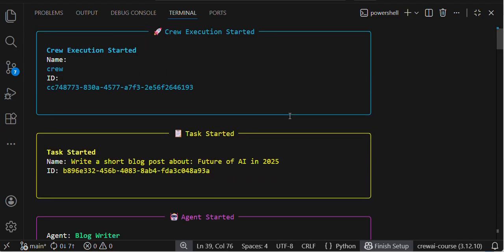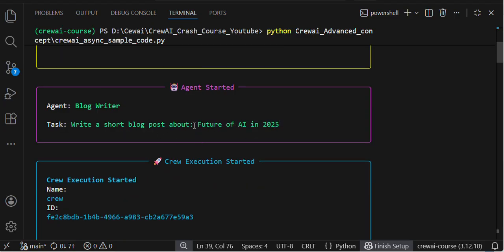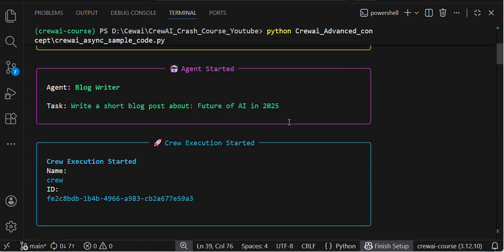Here, if you see, the agent started with my first task, the future of AI in 2025. Then, if you see, "Write a blog post about the future" - this variable template gets replaced with my user question in the task description.